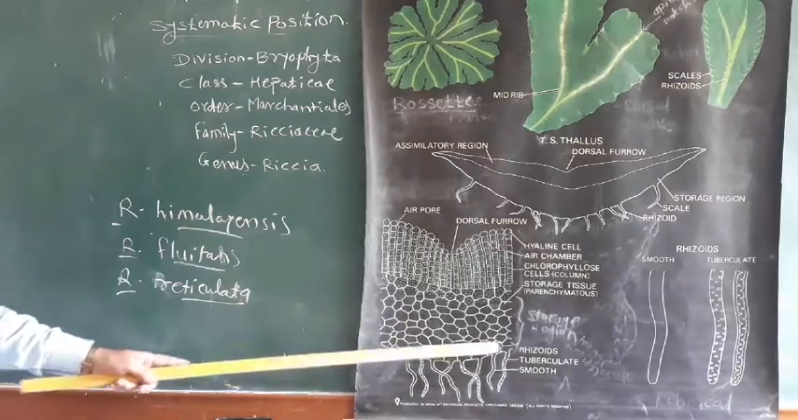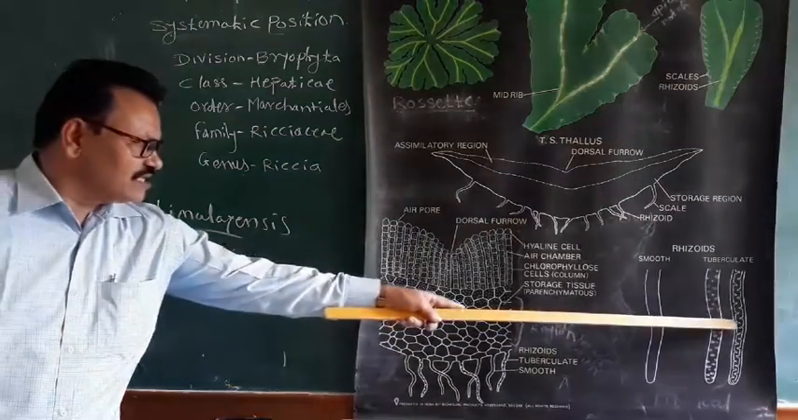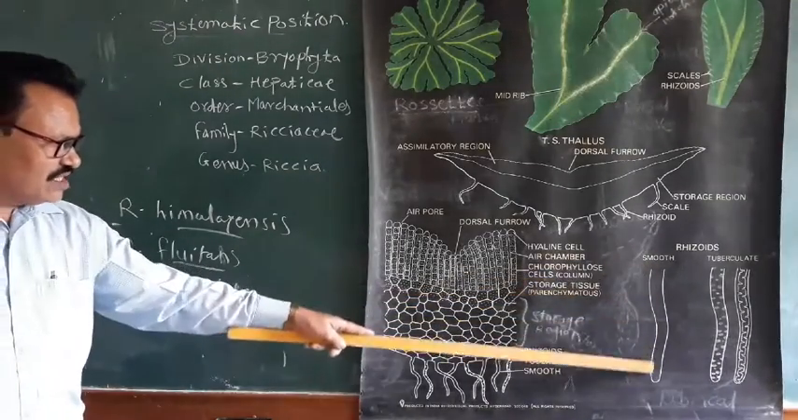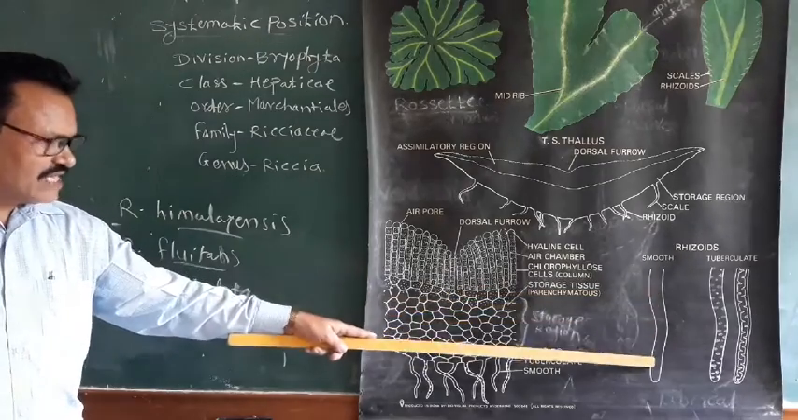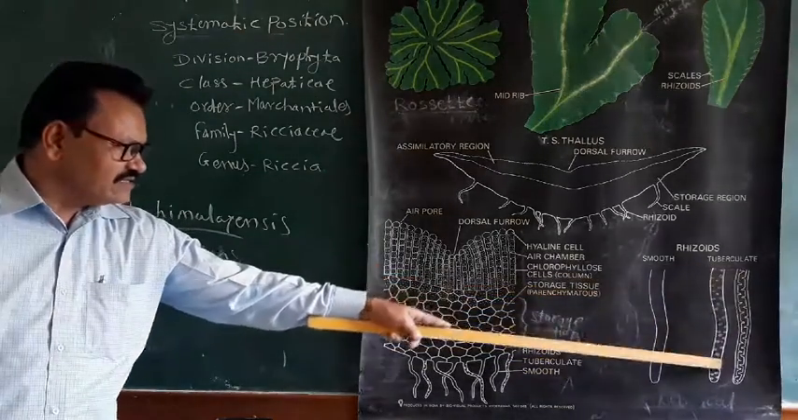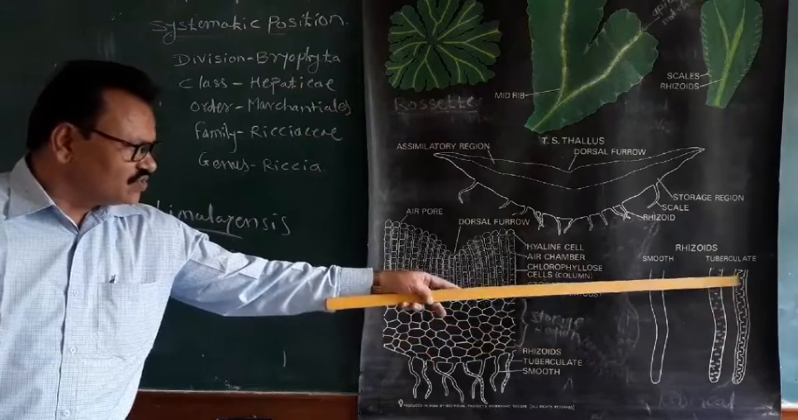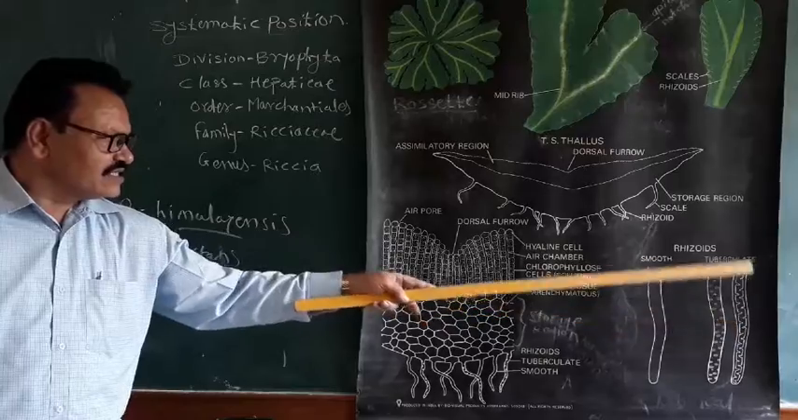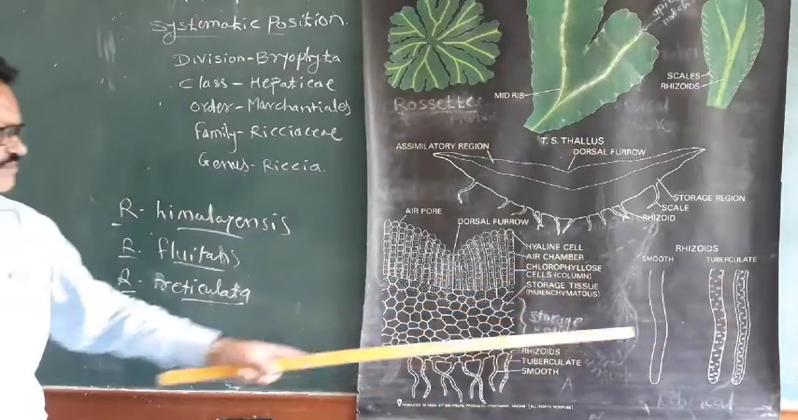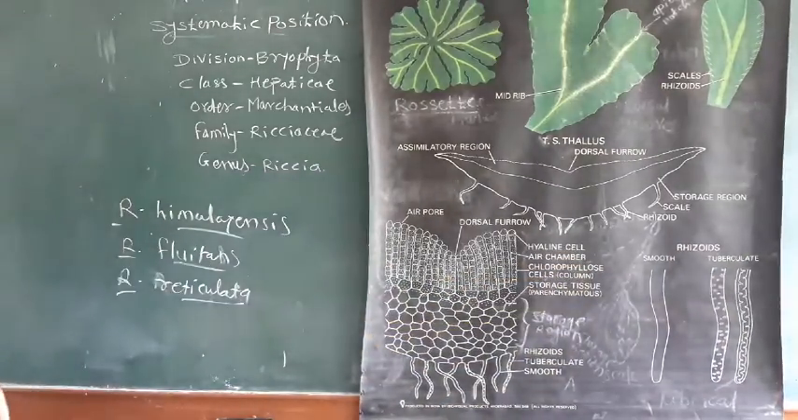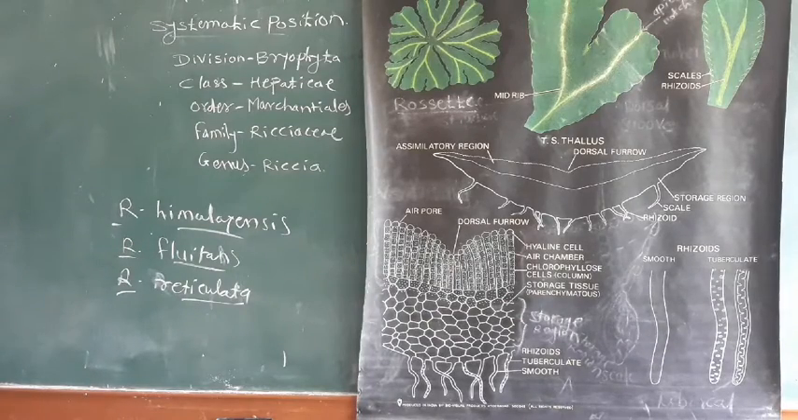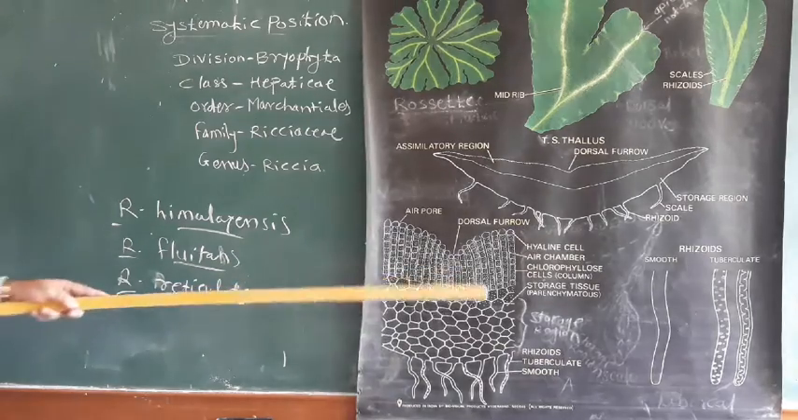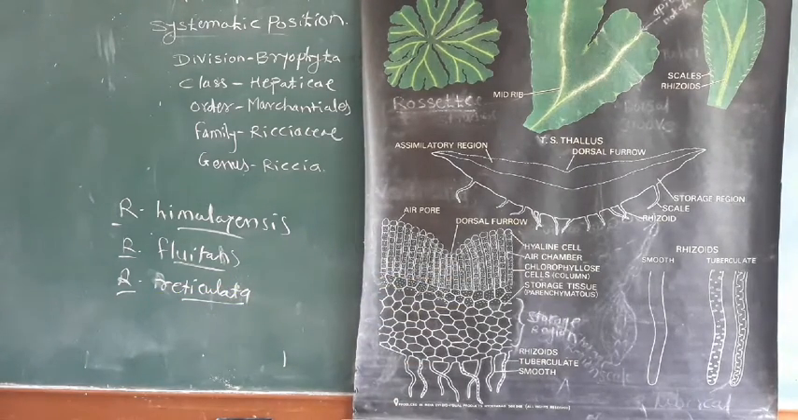Rhizoids are of two types, smooth-walled rhizoids and tuberculated rhizoids. In smooth-walled rhizoids the inner wall is smooth, with no projection, therefore they are called smooth-walled rhizoids. In tuberculate rhizoids, the inner walls show peg-like projections or tubercles, therefore they are called tuberculate rhizoids. The function of both these rhizoids is similar: anchoring the plant to the substratum and absorption of water and minerals. So this is about the internal structure of the thallus in Riccia.